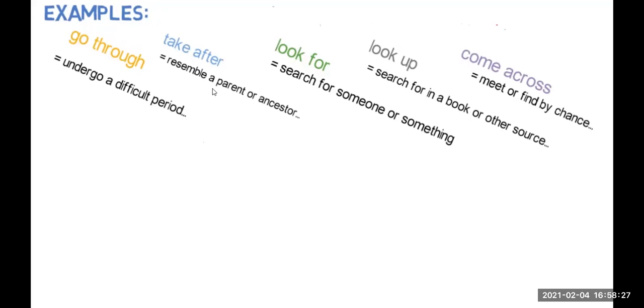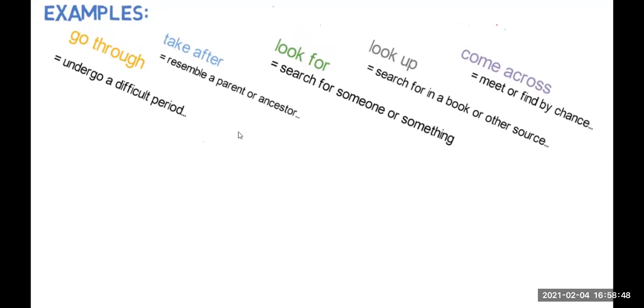You look like him. Look for, to search for someone or something, and look up, search for in a book or other source. And then we have come across, meet or find by chance.